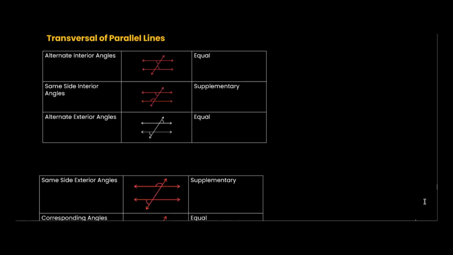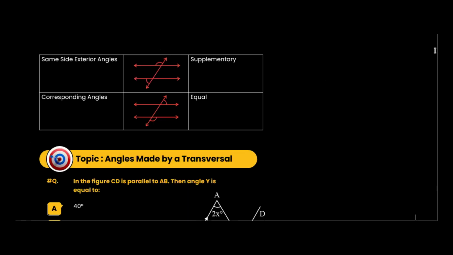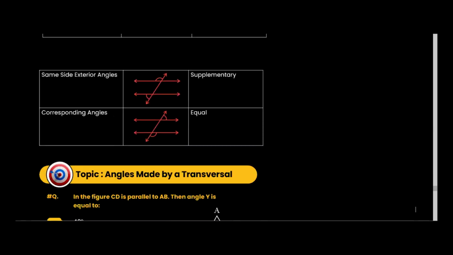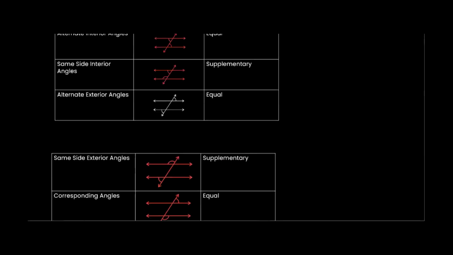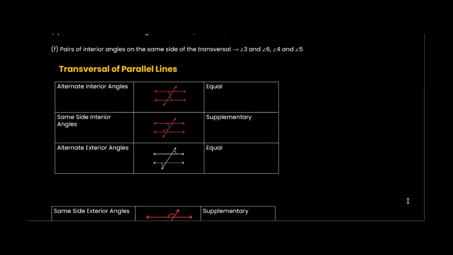So let's look at the figure here. Okay, so here we have parallel lines, alternate interior angles. So these are the alternate interior angles. Which will be the other pair of alternate interior angles? This one and this one. They are equal. This angle and this angle are equal, alternate interior angles, because this is forming a Z like this, and the other ones are forming a Z like this. So this pocket and this pocket will also be equal.